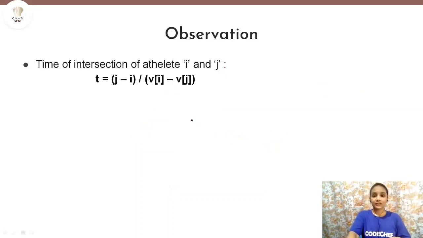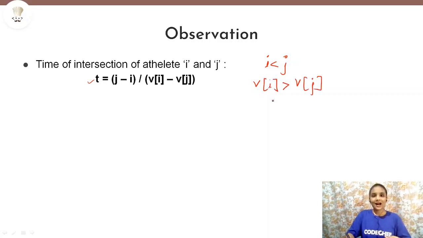Now one more thing that we can derive from this equation is, this is time, right? And it can never be negative. So what we can say is that i should always be less than j because it is j minus i, and if i becomes greater than j, then time will become negative. So from this equation, i must be less than j and v of i must be greater than v of j.